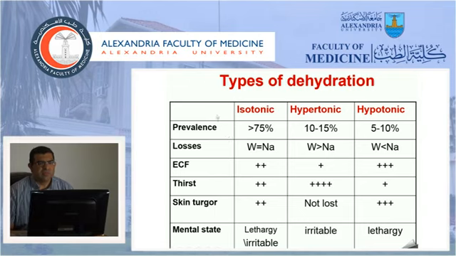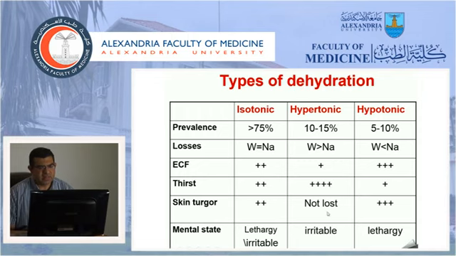This is a comparison between the different types of dehydration, the isotonic, hypertonic, and the hypotonic. And as you see, the isotonic is the most common one, which is losses of sodium equal to the losses of water. Extracellular fluid is okay. Thirst is manifested. Skin turgor appears to you easily during examination. In hypertonic dehydration, the losses of water are more than sodium. Extracellular fluid is not that dehydrated, that's why it's just 1+. The thirst is very manifest.